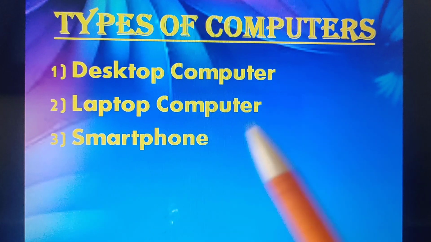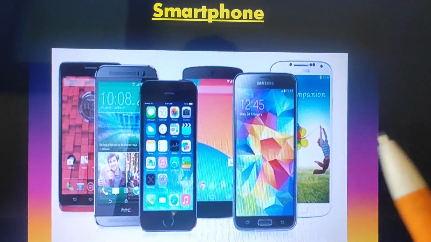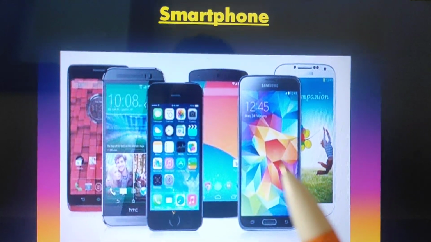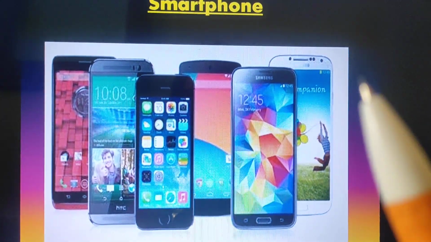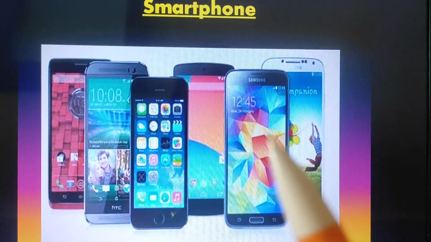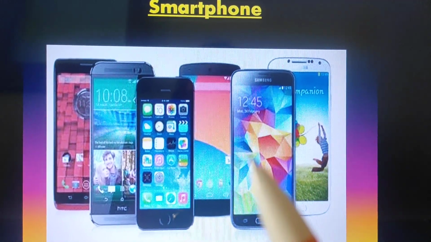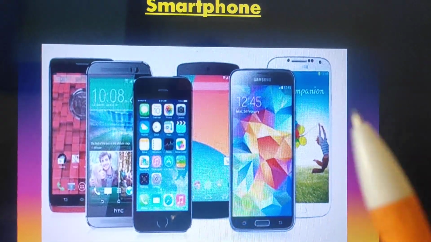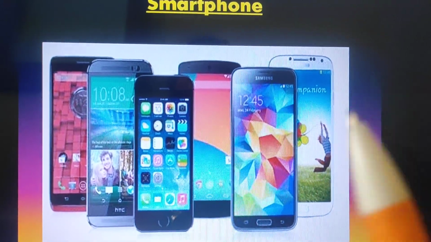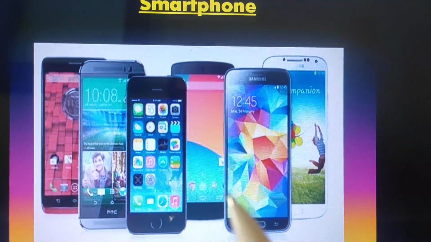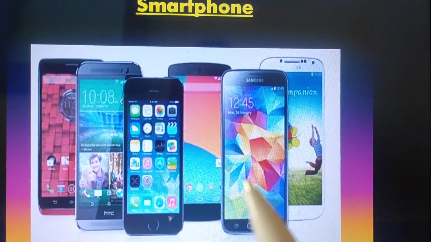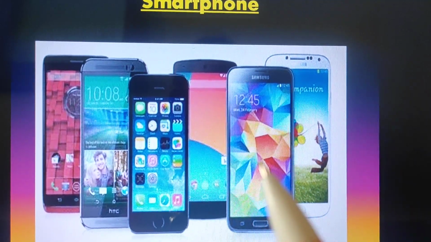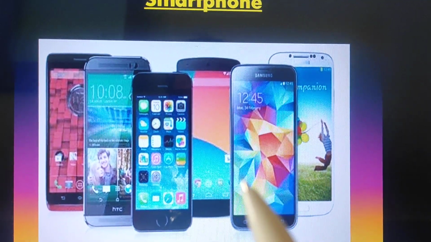Third type is smartphone. A mobile phone that provides computer facility. I again repeat, a mobile phone that provides computer facility in addition to basic phone facility. That means it will provide the phone features and also computer features. We call it a smartphone, and it has a built-in digital camera that can be used to click images.